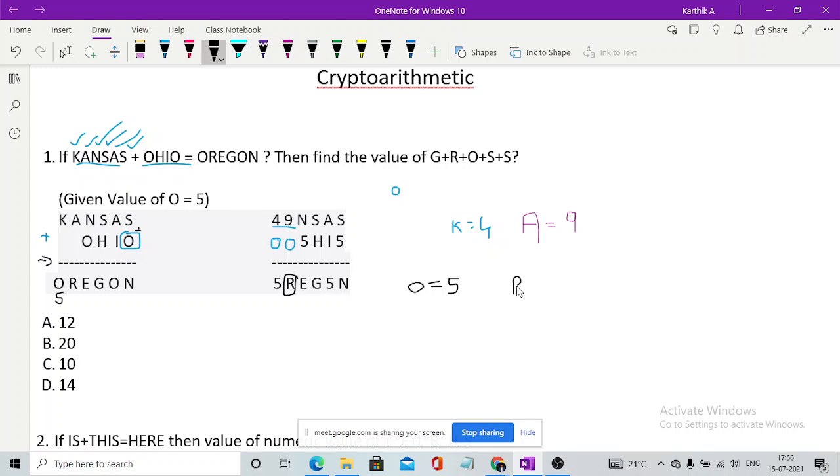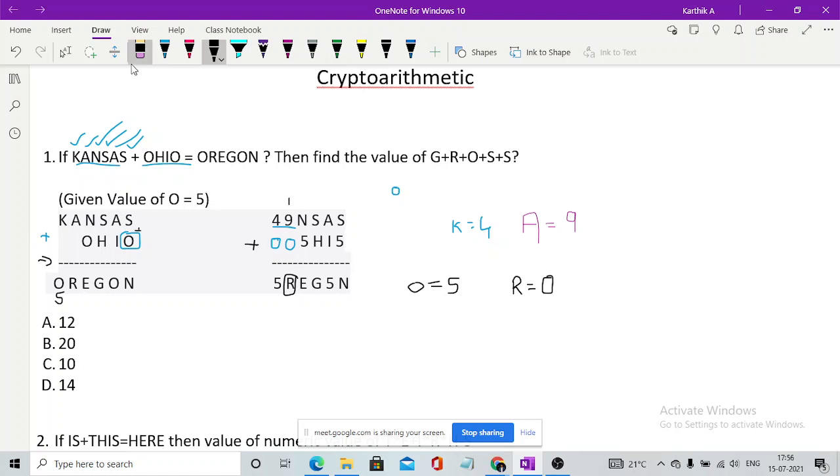It will be 0. Why is that 0? When you add 9 and 0, will it be 0? No. You will be getting a carry of 1 from the previous number, which makes it carry 1 plus 9 as 10, and 10 plus 0, the units place will be 0.